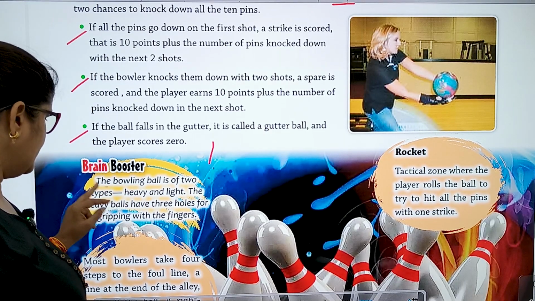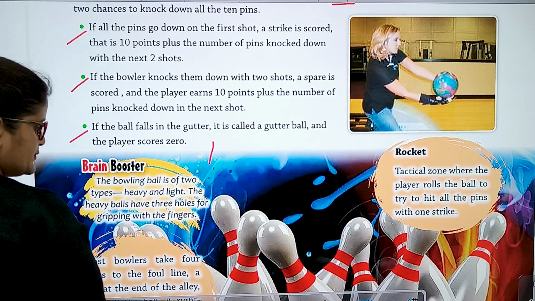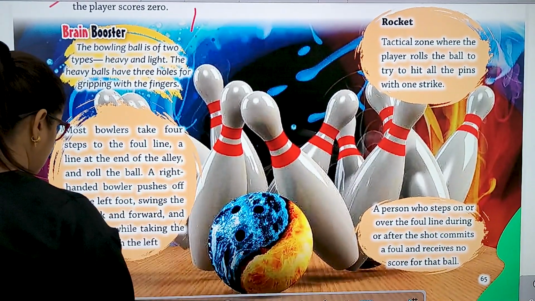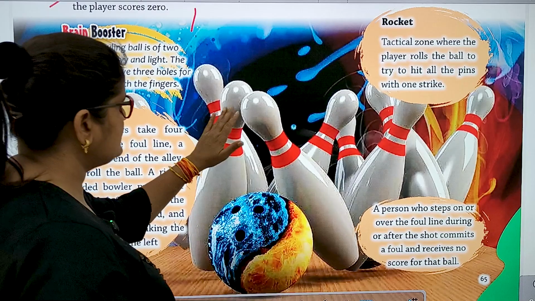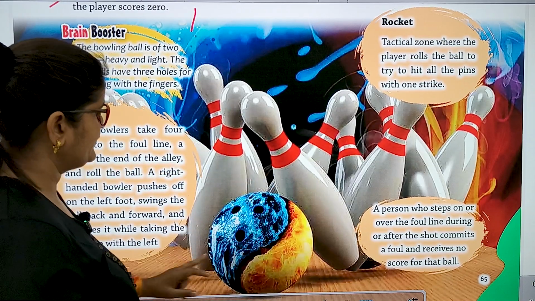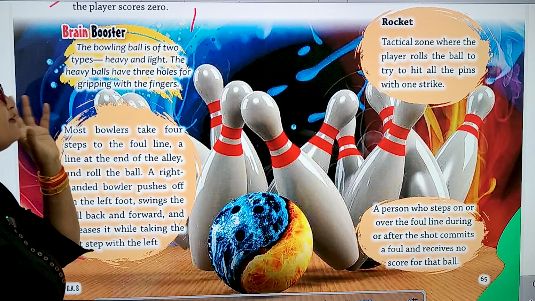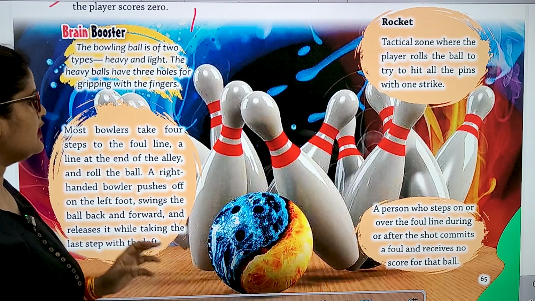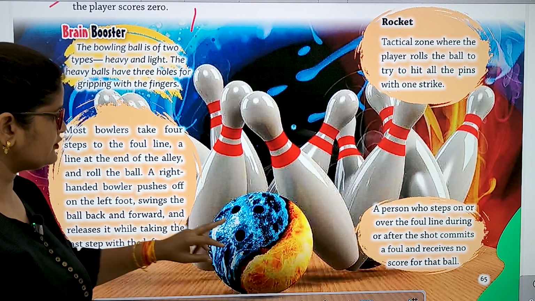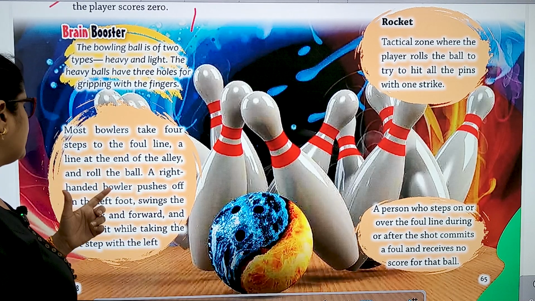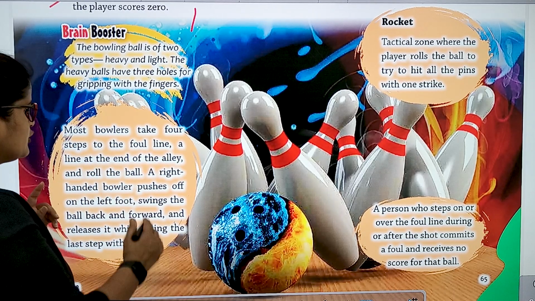So the bowling ball is of 2 types, heavy and light. Some facts are there. These are the pins and this is the ball. The heavy balls have 3 holes for gripping with the fingers. Most bowlers take 4 steps to the foul line, a line at the end of the alley, and roll the ball.